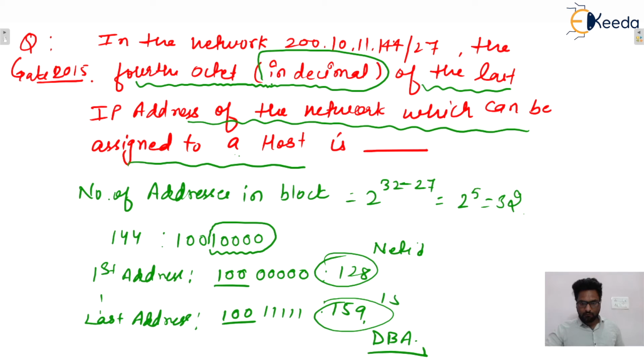So that will be 158. So 158 will be the correct answer. Be careful, isn't it? Because in the question, the last IP address is not asked. The last address that can be assigned to the host has been asked, isn't it? Okay, so be careful. So 158 will be the correct one, isn't it?